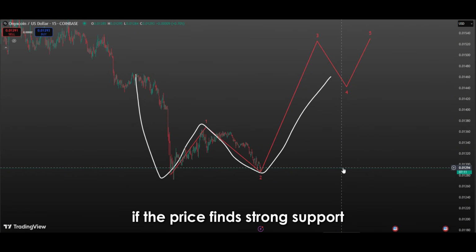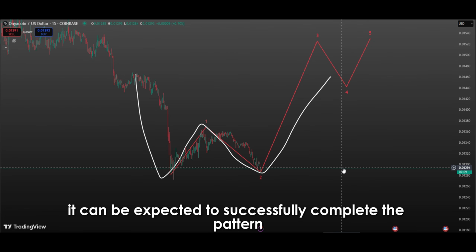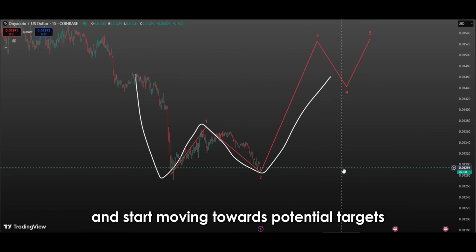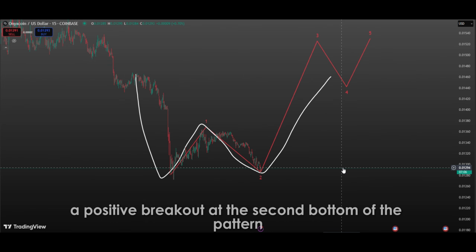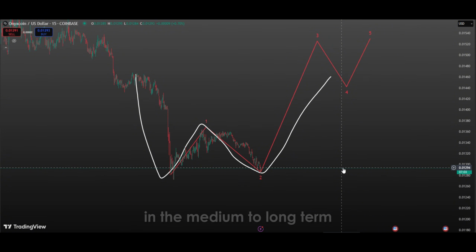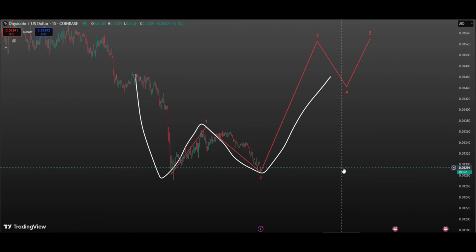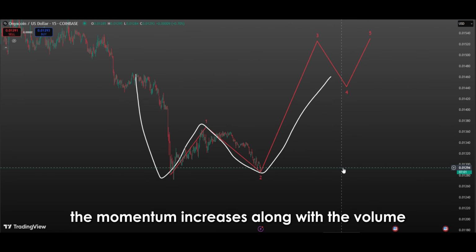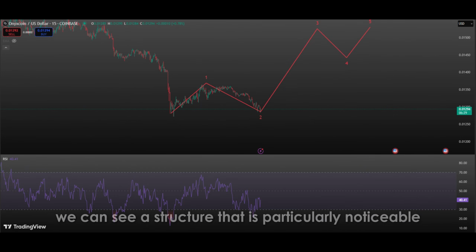If the price finds strong support at this level and gains upward momentum, it can be expected to successfully complete the pattern and start moving towards potential targets. This scenario may also present an important opportunity for traders to strengthen their positions. A positive breakout at the second bottom of the pattern could represent not only short-term upside, but also the beginning of a strong trend in the medium to long term. Especially in the uptrends that follow such patterns, the momentum increases along with the volume, which can lead to rapid jumps in the price.